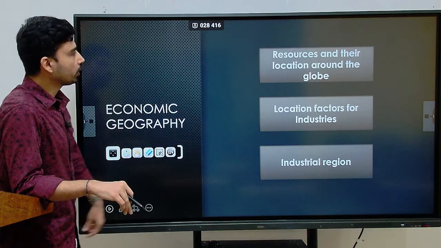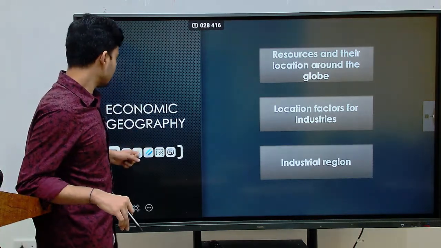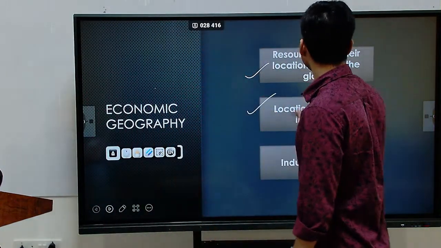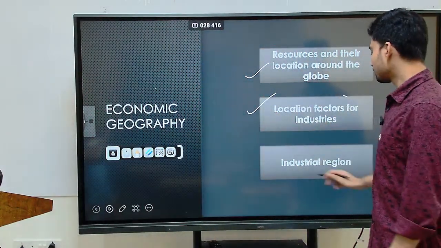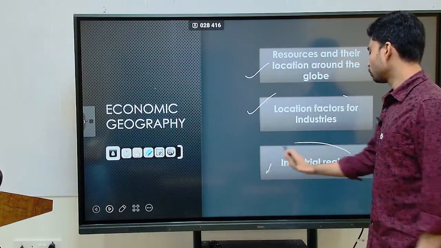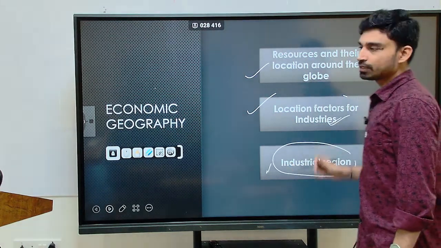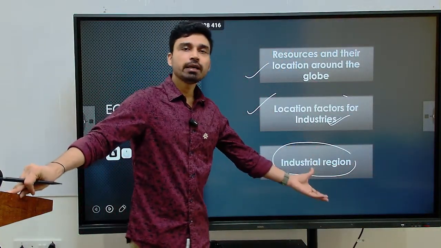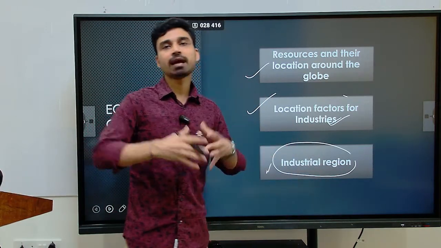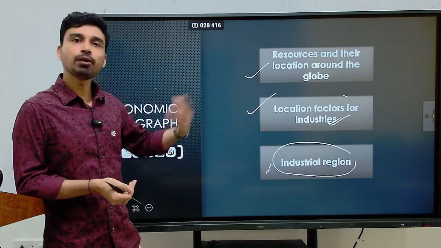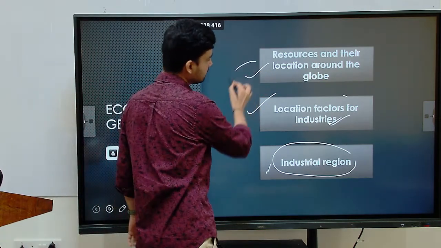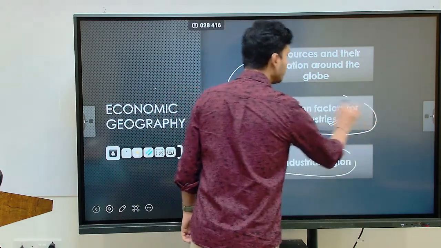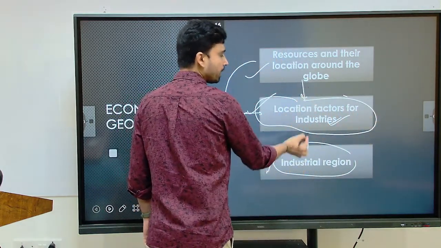Next, the second part is economic geography, which we have already discussed, how we have to prepare it. Here we basically have three chapters: resources we have discussed, location factors we have discussed, and finally the industrial region. Once you understand the industries and their location factors, it will be much easier to understand which region of India has a higher number of industries, where we have agglomeration and concentration of industries, and why it is so. So this is linked to this, and this is linked to this, and that is why the location factor serves as an interlinkage between the first chapter and the third chapter.